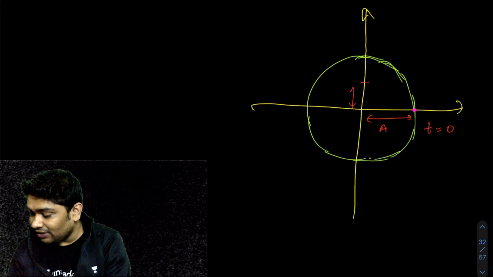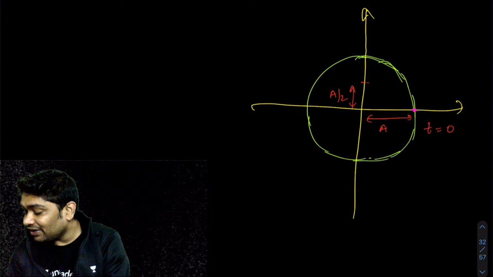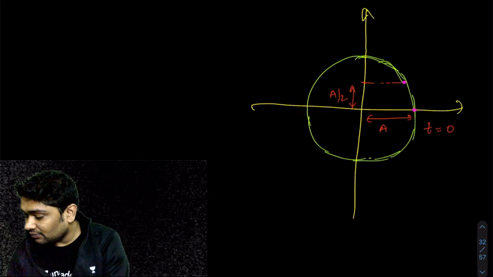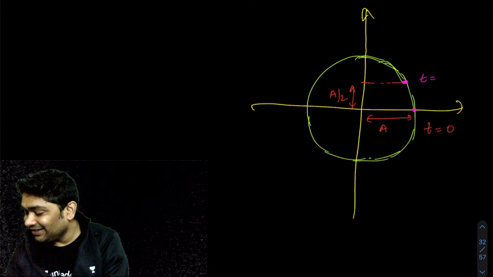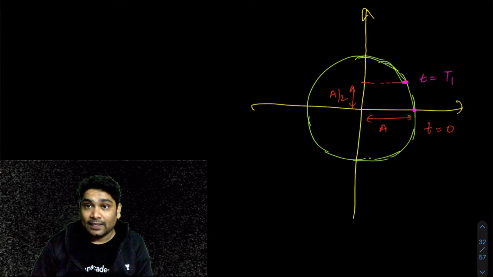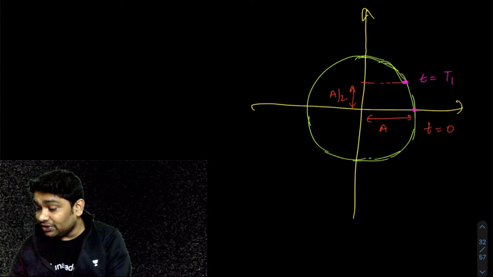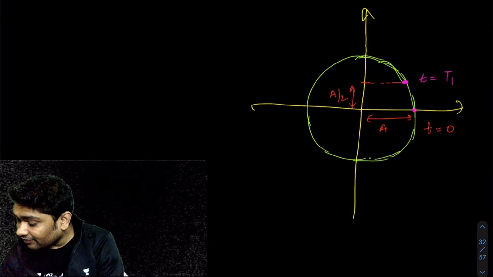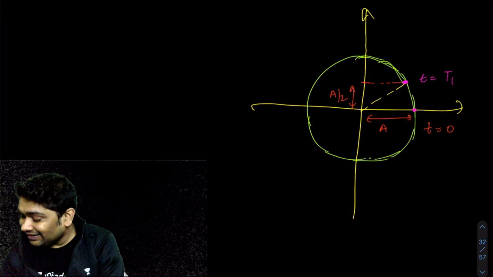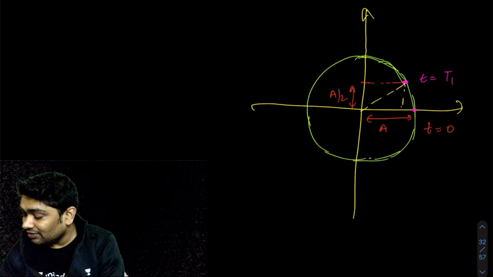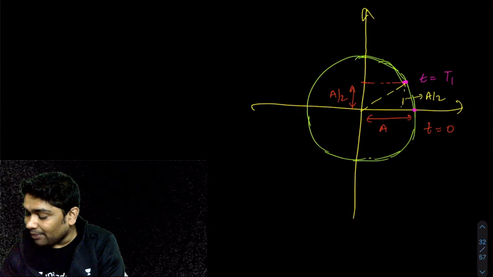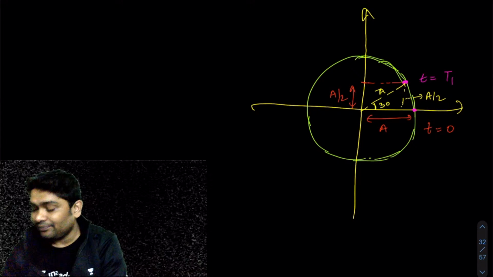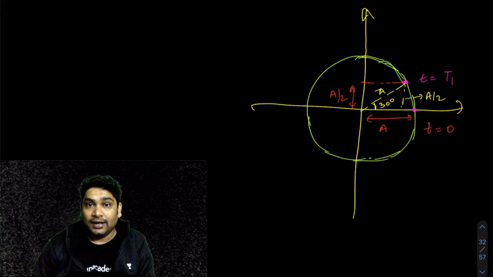So you realize the rotating particle would have reached here, correct? At t equals t1. Now I know from this geometry, this is a by 2. The perpendicular is a by 2. The hypotenuse is a. So this angle, obviously, is 30 degrees. Correct?